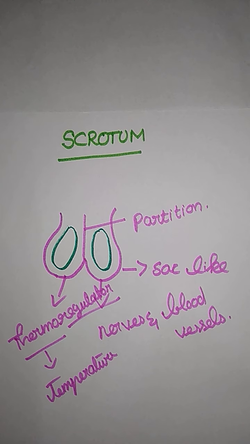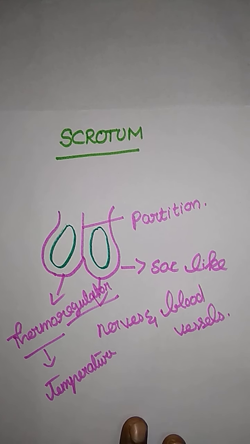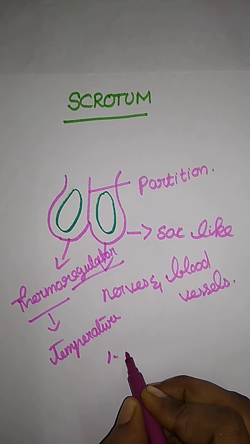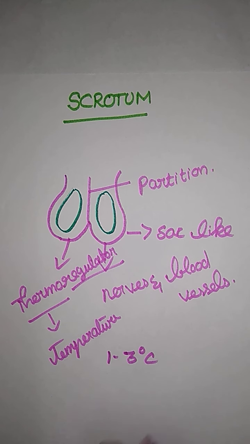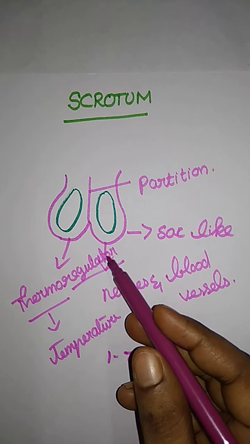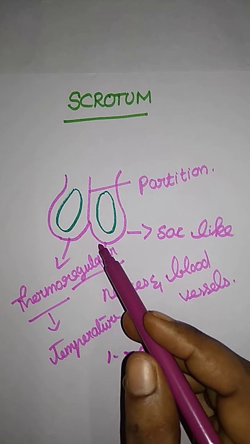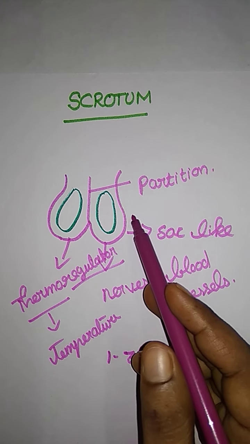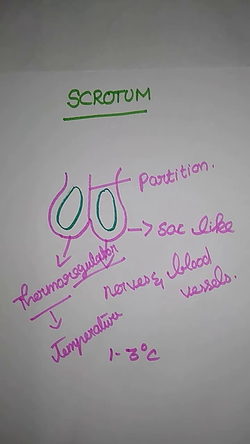Sperm development needs a temperature comparatively 1 to 3 degrees Celsius lower than the normal body temperature. So the scrotum acts as a thermoregulator, helping to maintain the temperature.